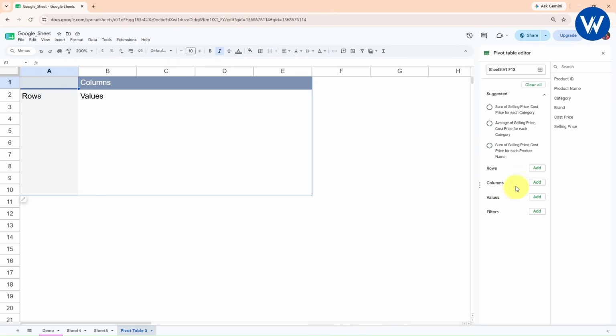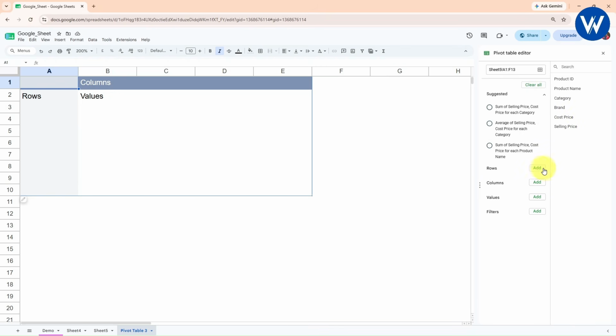So basically the pivot table is very important, because whenever you are going for an interview, the interviewer may ask you to create a pivot table in Google Sheet, which is very compulsory. You need to understand. Now I want to summarize category-wise total selling price.